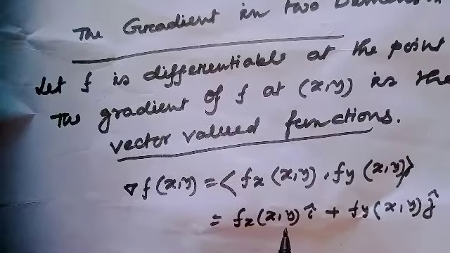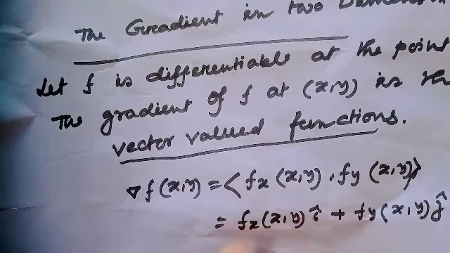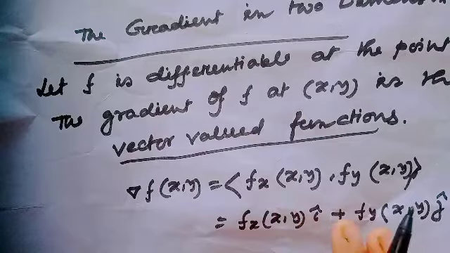This is the definition of the gradient in the 2D plane.